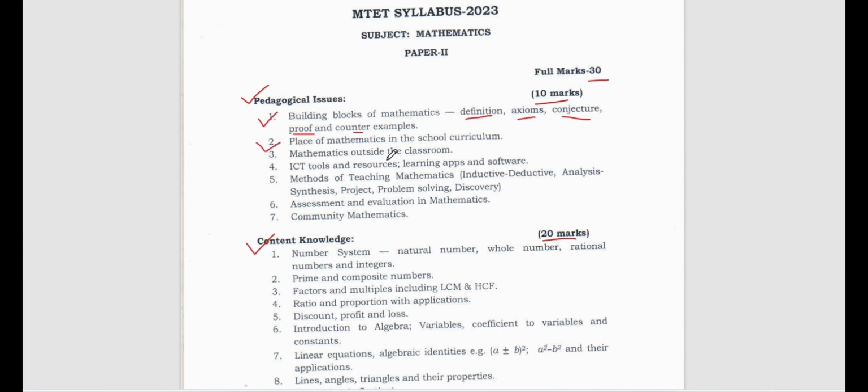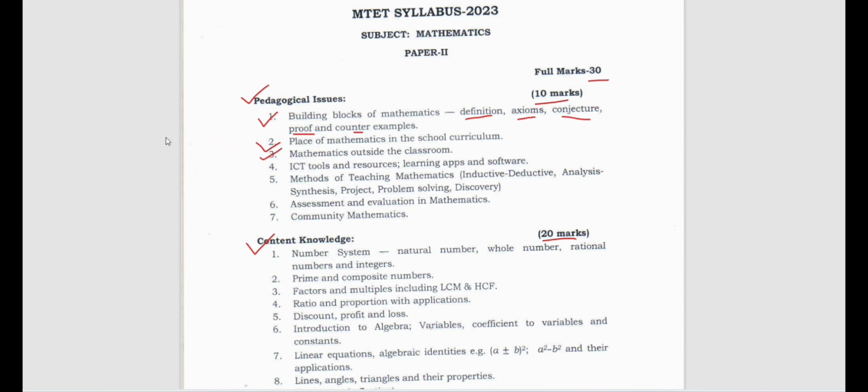Then in number 2 we have place of mathematics in school curriculum. How important is mathematics? How significant is mathematics? How can mathematics help in collaborative learning? How can mathematics help in correlation with other subjects? Those things we will be discussing under here. Now number 3 says mathematics outside the classroom.